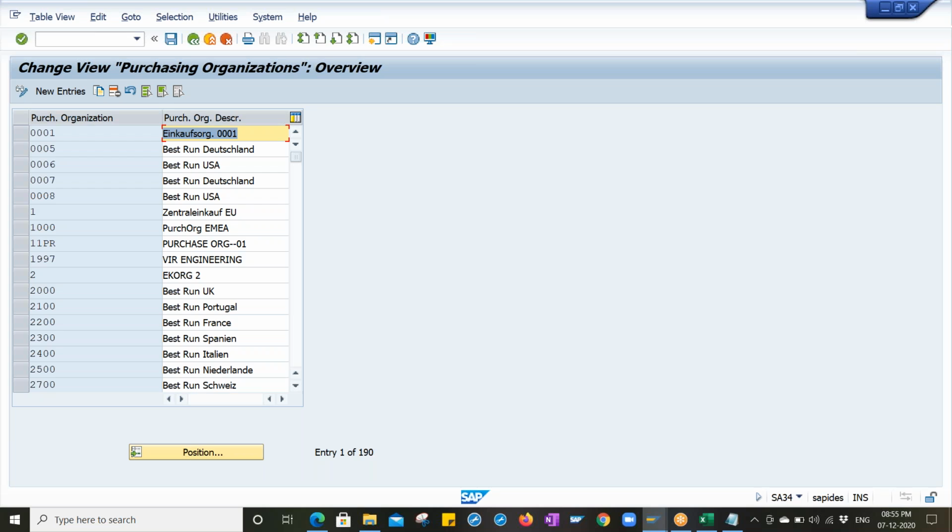Different types of scenarios will come. For example, they have multiple business entities, big company codes, but they say we have different company codes but only one purchasing organization responsible to purchase the goods and services. That scenario we can also capture in our SAP system. Or else they will tell us each company code has a different purchasing department, each plant has a different purchasing department. That also we can do. We will discuss that at a later point.